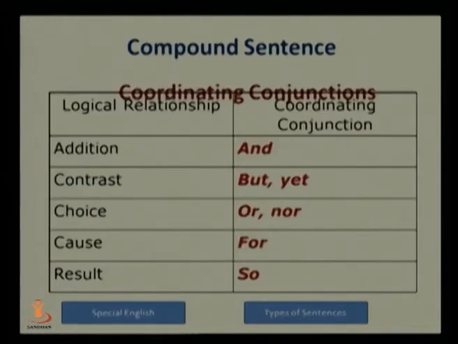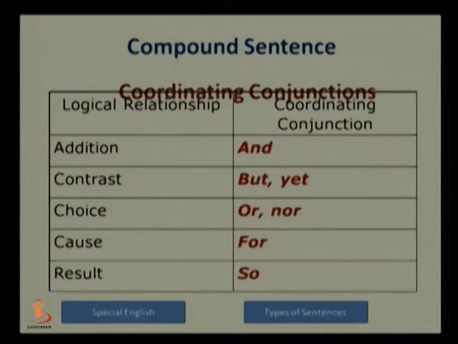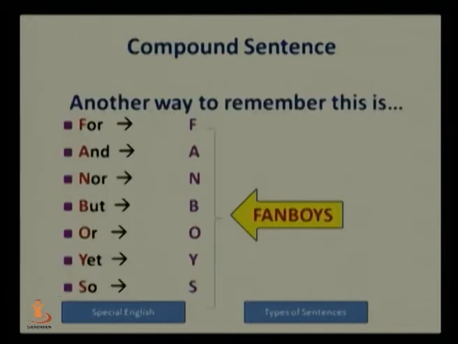So what are the coordinating conjunctions we use for connecting the two independent clauses in a compound sentence? According to logical relationship, here they are given. For addition we use and, like Tom and Mary. For contrast we use but, he was sick but he went to school, like this. There is yet one more. To show choice we can use or, nor, neither nor. To show cause we use for, and to express result we use so.